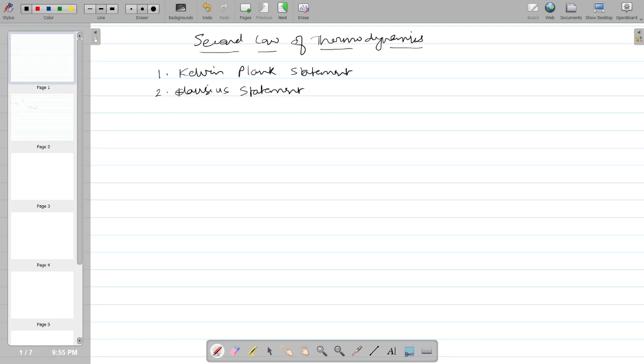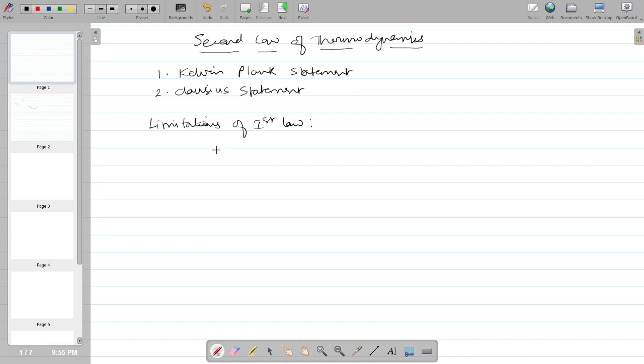So this second law is derived considering the limitations of the first law of thermodynamics. The first law is silent about the direction of the flow of heat or work.